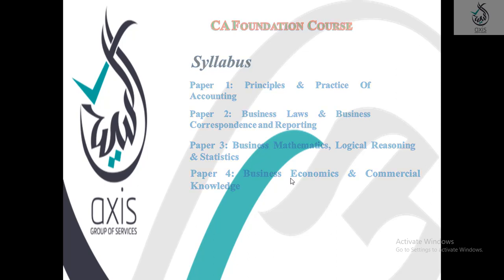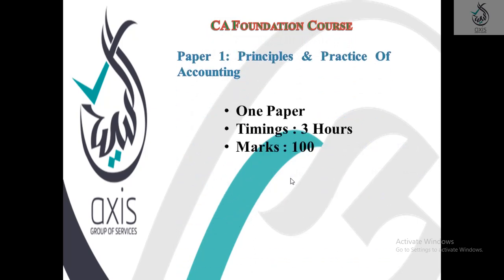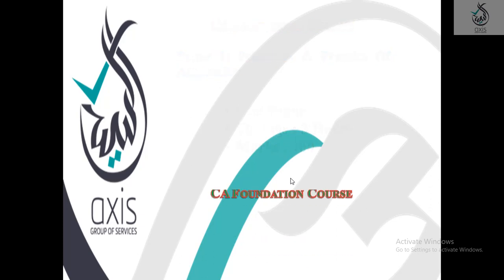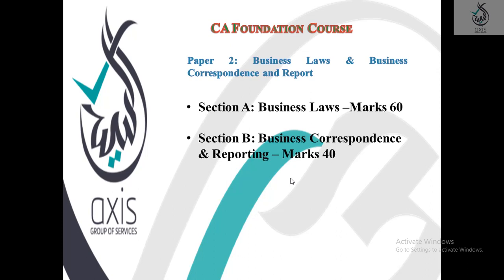Let's see how many marks are in each paper. Paper 1 is only one paper, 3 hours timing and 100 marks. Paper 2 is Business Laws and Business Correspondence and Reporting. Section A is Business Laws, 60 marks. Section B, Business Correspondence and Reporting, 40 marks.